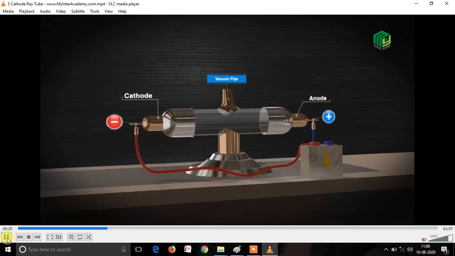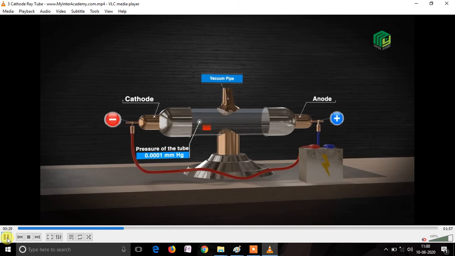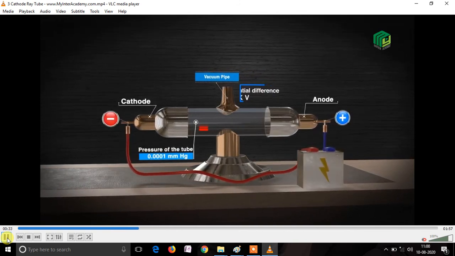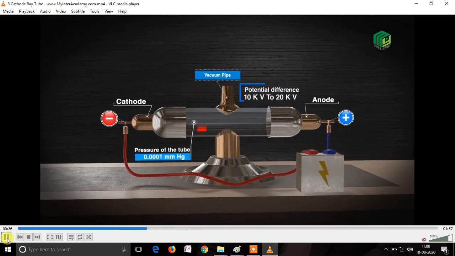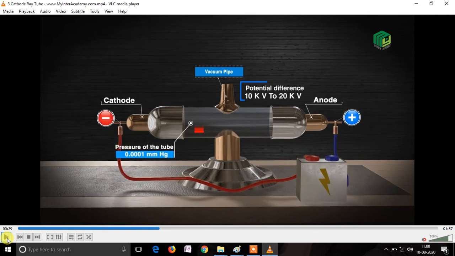When the current is started and the pressure is very low inside the tube, about 0.01 mm of mercury, with the potential of 20 kV to 50 kV, while in the video it's written 10 kV to 20 kV, we can also take 20 kilovolt to 50 kilovolt.